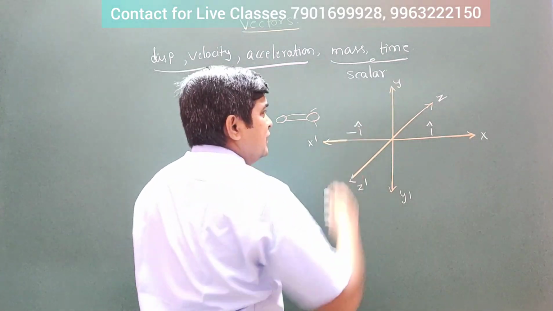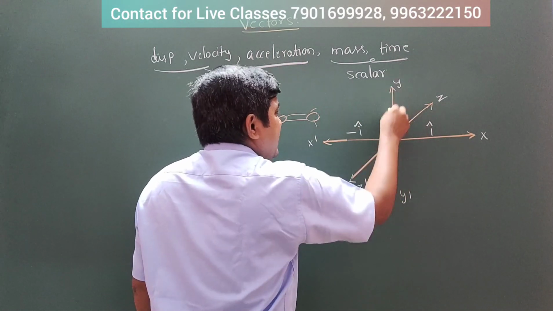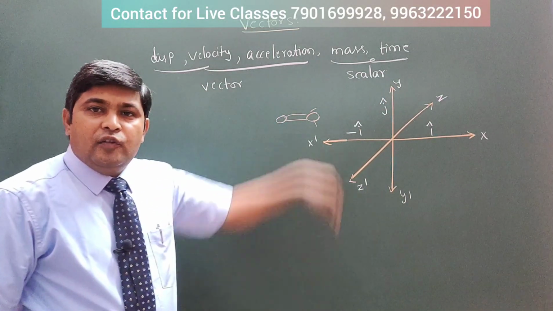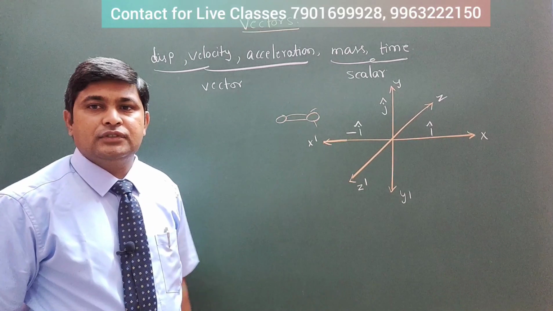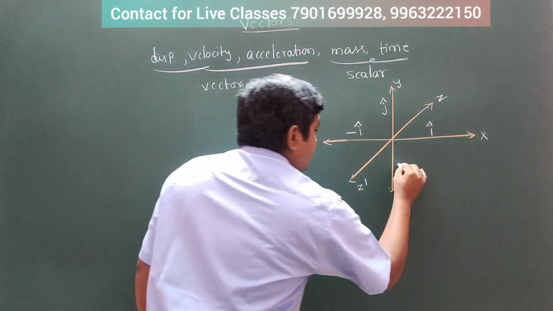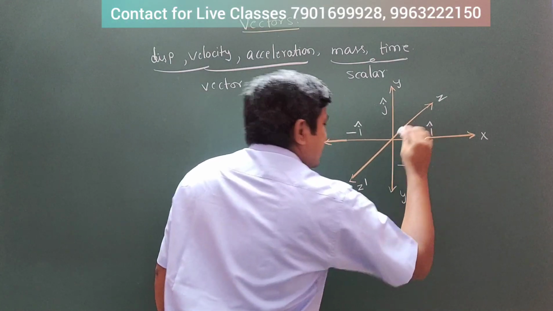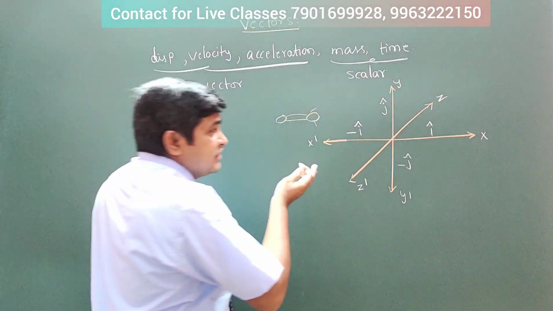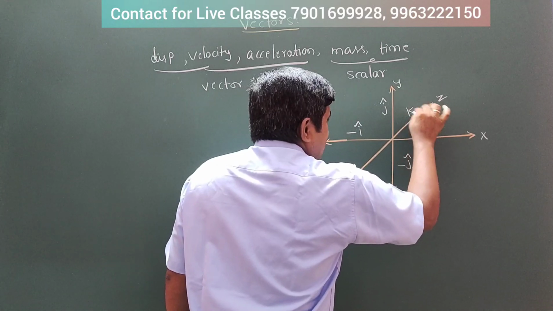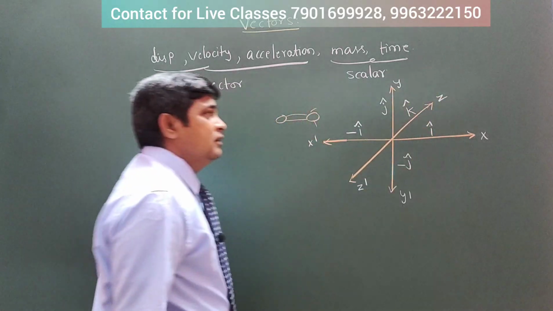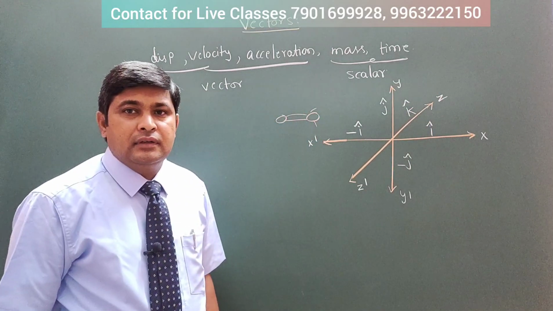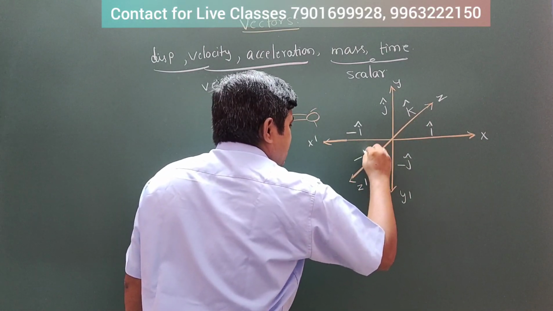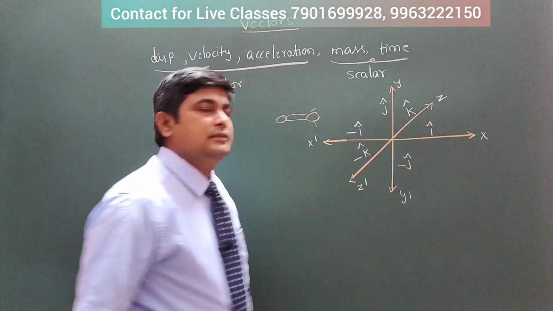Now let's go to the y. If it is moving in the y direction, you are going to give it j cap. If it is going down, then what are you going to take? Minus j cap. If it is moving in the z direction, what are you going to take? It is going to be k cap. And if it is moving in the z dash direction, you are going to take it as minus k cap.